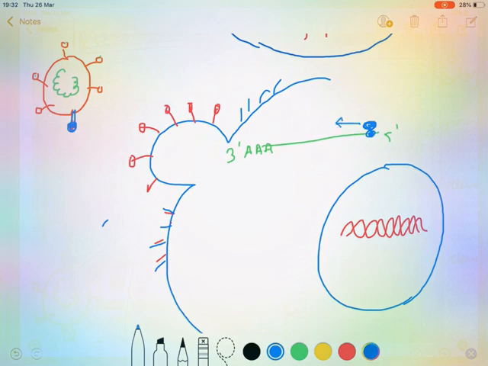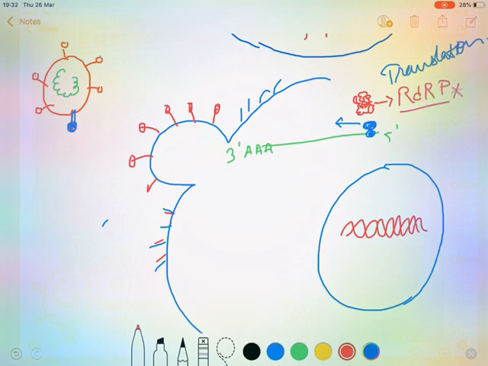The translation process will go on, and now the ribosome molecule will be doing translation with this viral mRNA or viral RNA, and then it will be forming a protein, that is the viral protein, and this protein is called RNA dependent RNA polymerase, and this is what you have to remember, the main important protein.